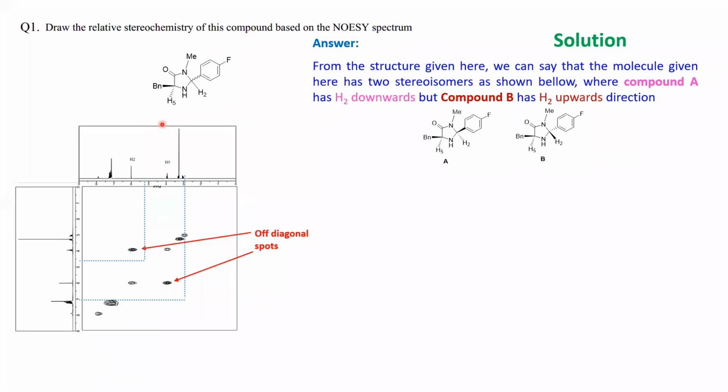Now in this particular case, it's already mentioned here, you don't need to bother which of the hydrogens are interacting. Sorry, here my lines have been shifted, but anyway, if you look at the off-diagonal spot, you have the spot here. The H2 is giving a spot which is from H5. So this is H5, right? That means H2 and H5 are interacting. So this is H2.